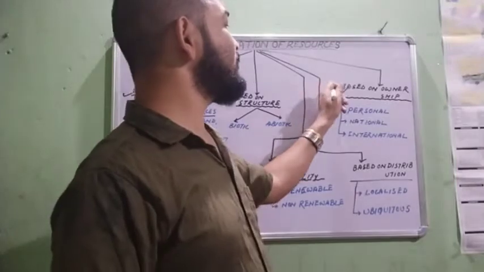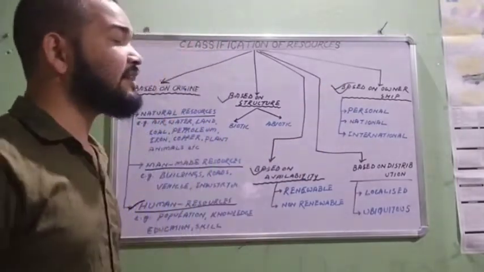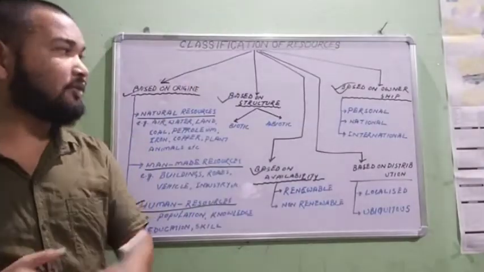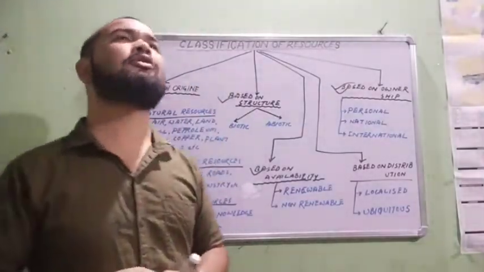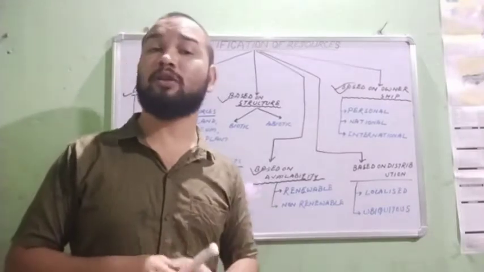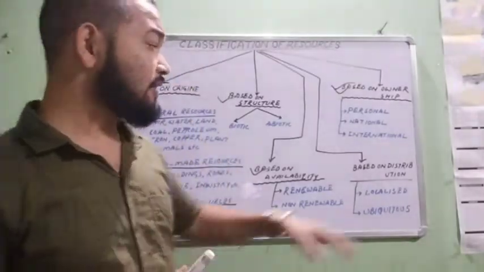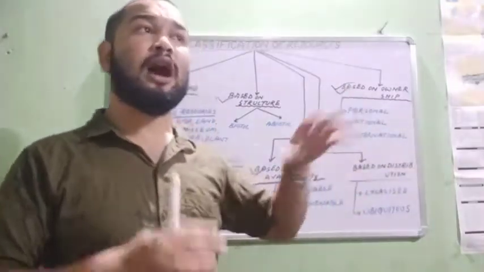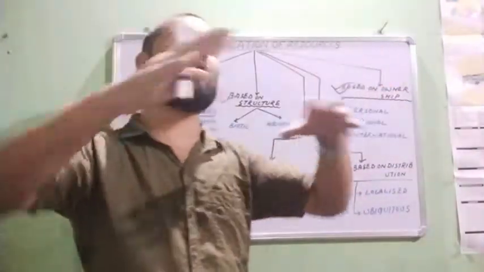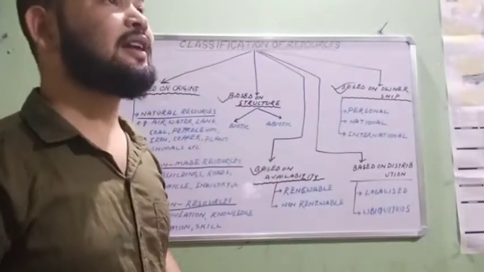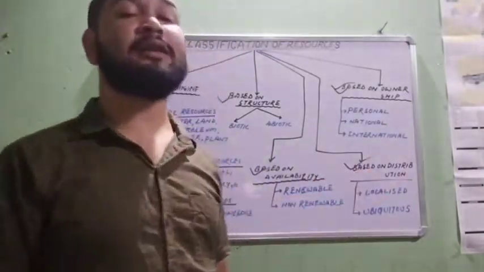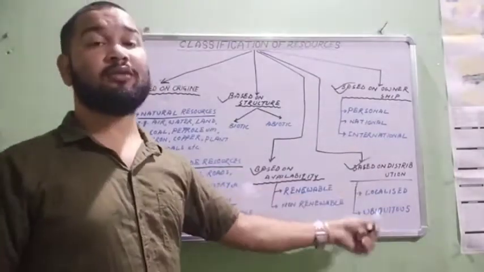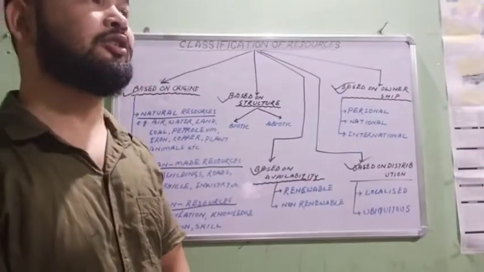So based on ownership we have finished. Next one is based on distribution. In the last page of your topic of classification, you will get two important types of resources. One is localized, one is ubiquitous. It is based on how the resources are distributed about the globe. On the basis of that, we can classify resources into two types. Very important, this one is often asked in the exam. One is localized, another one is ubiquitous.